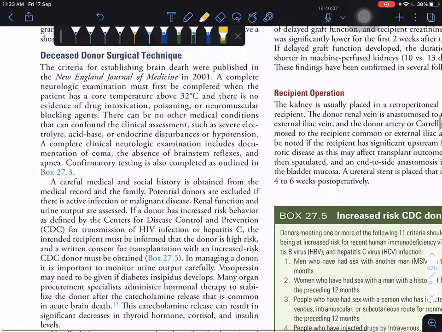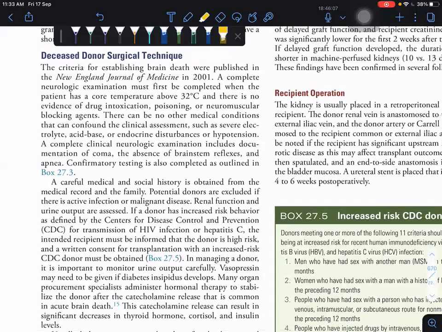Then comes the deceased donor surgical technique. Whatever we saw was the live donor; now we are seeing deceased donor liver transplantation. First you have to confirm by testing whether the patient has really died, whether brain death has happened, using the previous technique.